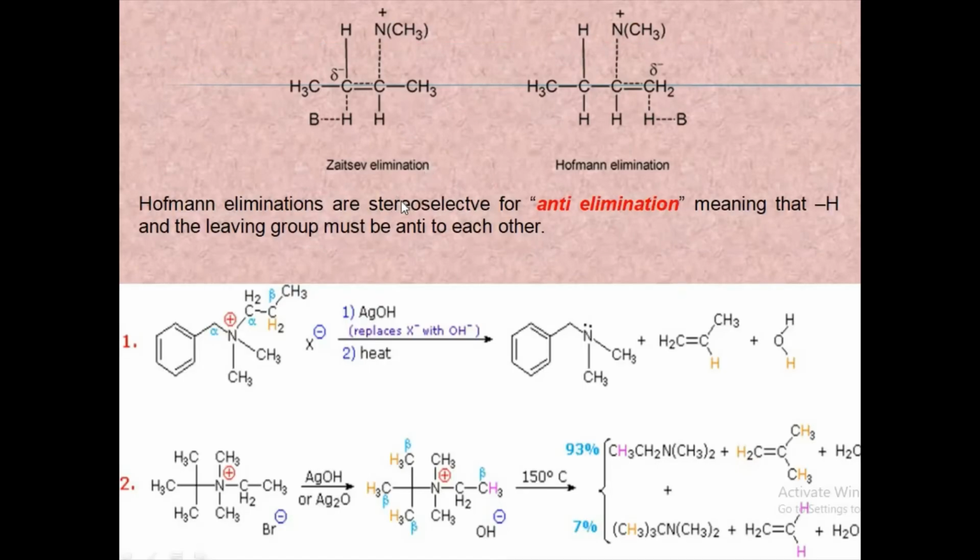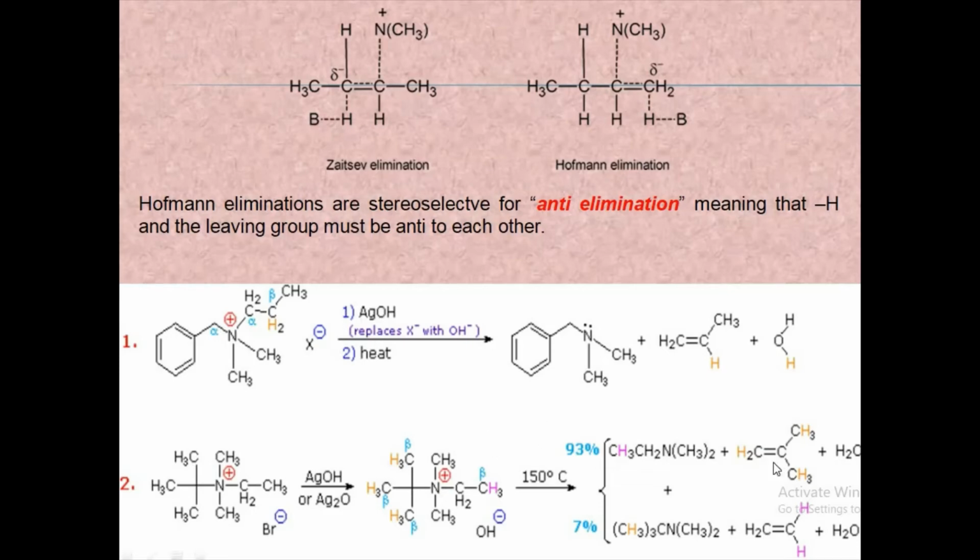Hofmann eliminations are stereoselective for anti-elimination, which means that the hydrogen and the leaving group must be anti to each other. So Hofmann elimination has anti-stereoselectivity. These are examples for Hofmann elimination reactions. This is the charged substrate, a quaternary ammonium halide. When hydrolyzed with silver hydroxide, it gets converted to a quaternary ammonium hydroxide, which upon heating at about 100 to 200 degrees Celsius gives a tertiary amine and an alkene.